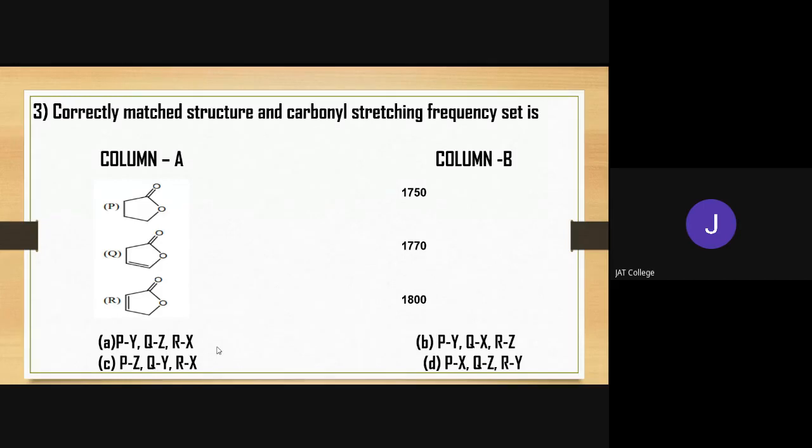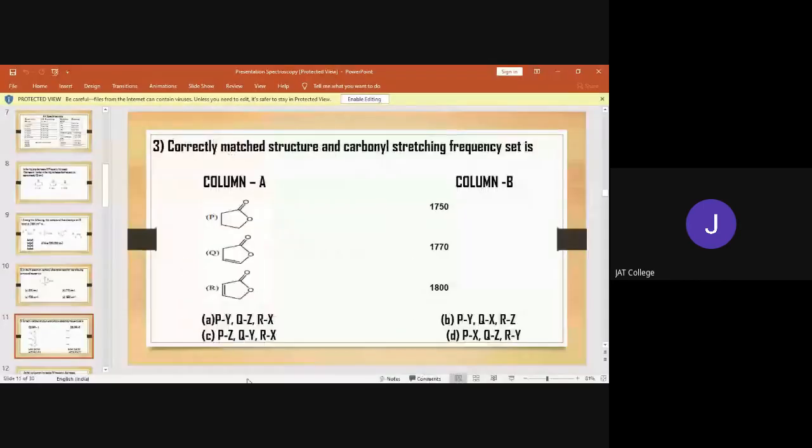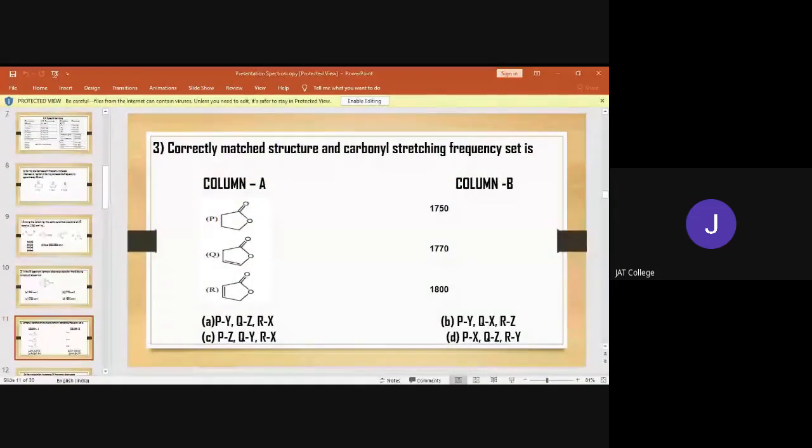I think it is clear to you. Any doubt up to this? Here the C option is correct.